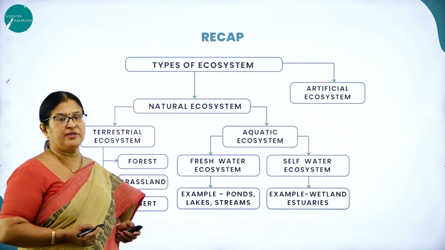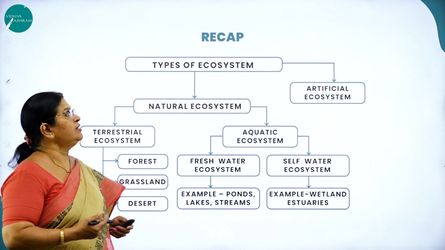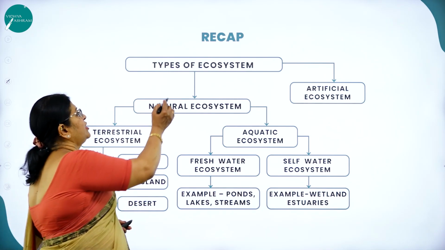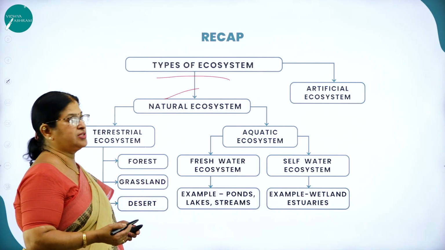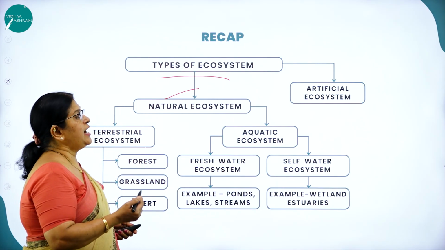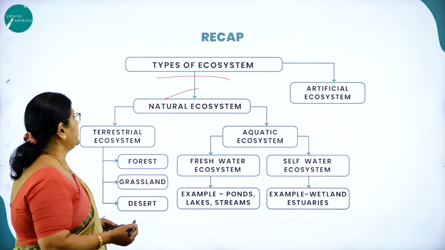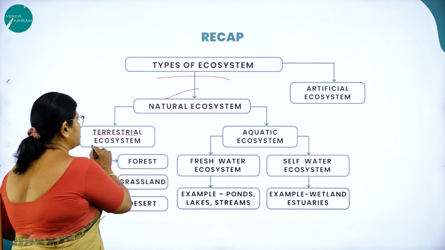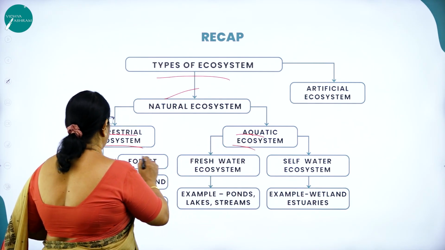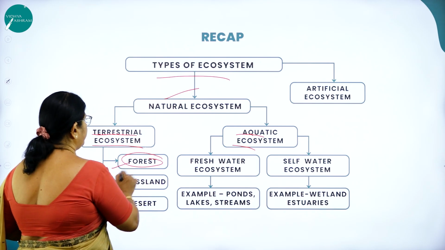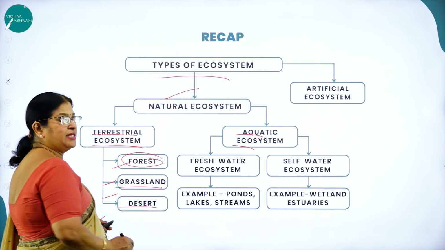Let me go back to the recap. Just let us understand like a summary. So what are the types of ecosystem? We have natural ecosystem and artificial ecosystem. It is naturally made, artificial like man-made ecosystem. Then in natural ecosystem, we come across terrestrial ecosystem and aquatic ecosystem. Then in terrestrial we come across forest, grassland and desert.